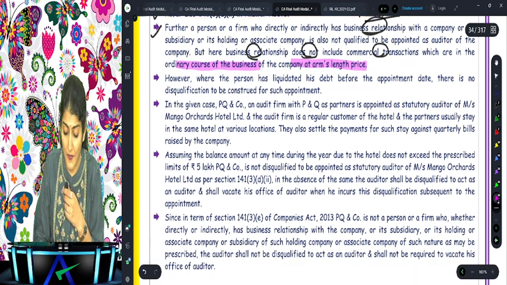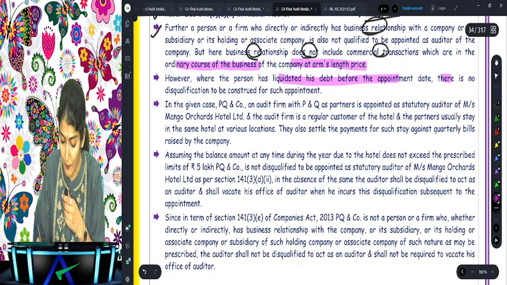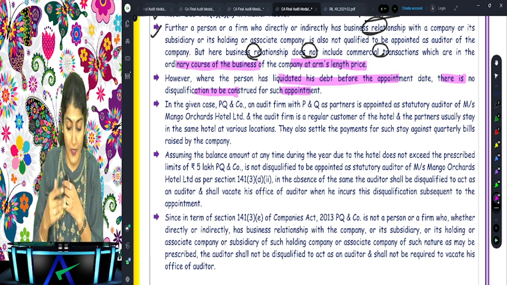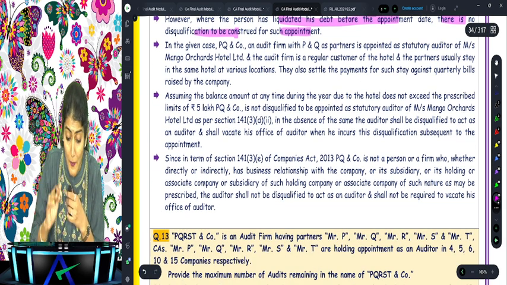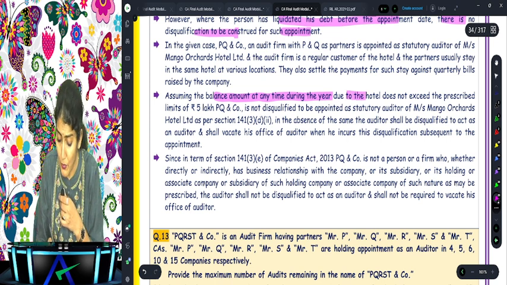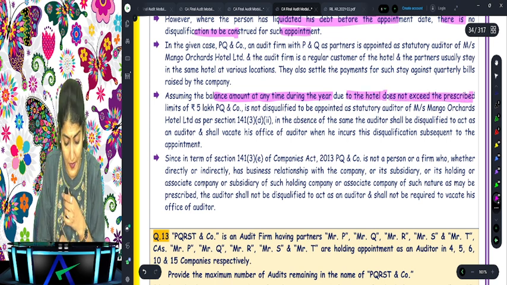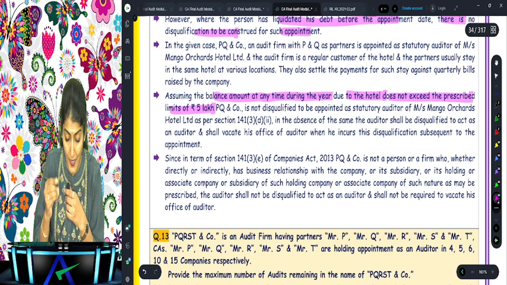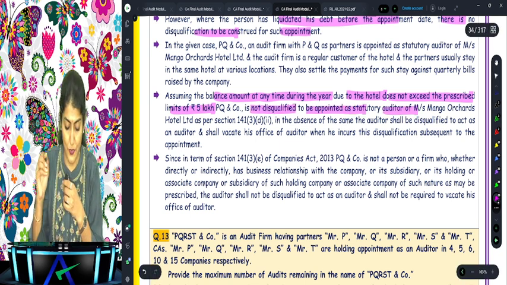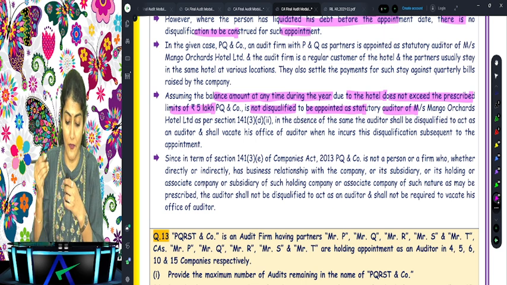Where the person has liquidated his debt before the appointment, there is no disqualification to be constituted for such appointment. In the given case, assuming the balance amount at any point of time during the year due to the hotel does not exceed the prescribed limit of 5 lakh, PQ and Company is not disqualified to be appointed as a statutory auditor as per 141(3)(d)(2).